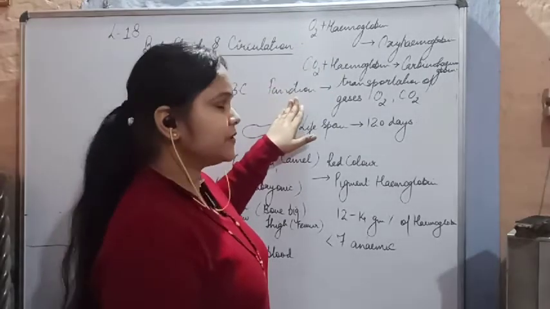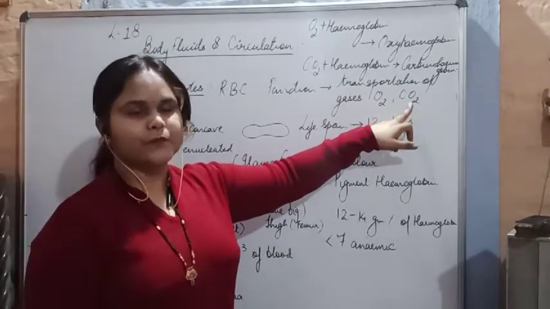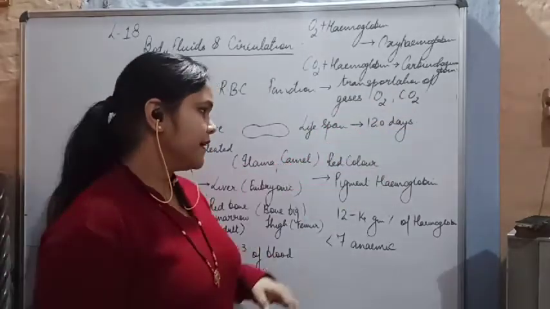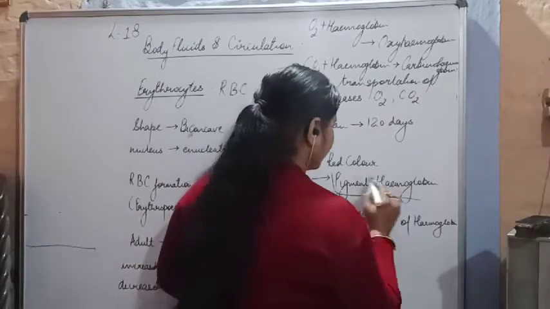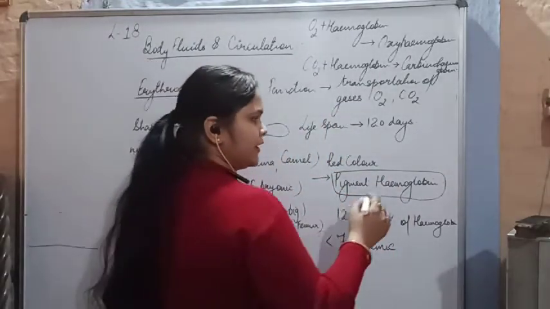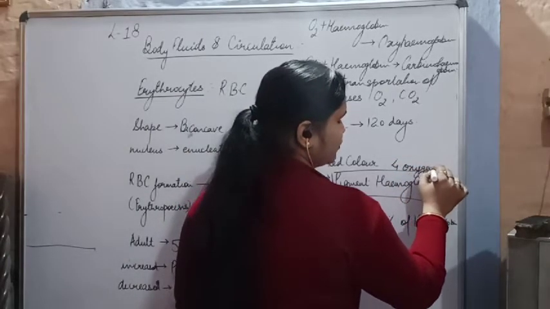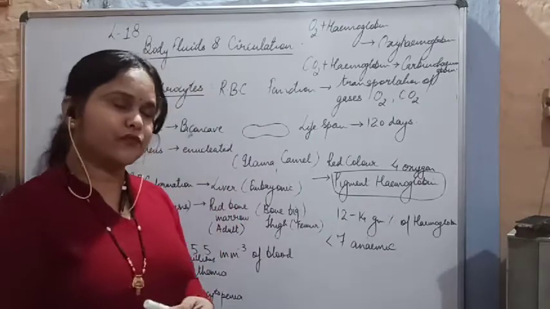Then we had the function. The function of the RBC is to transport the gases O2 and CO2. How is O2 transported? With the help of a pigment which we called hemoglobin. One hemoglobin molecule can transport 4 oxygen.